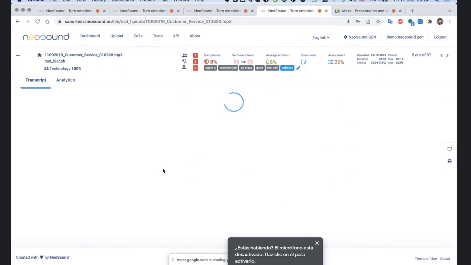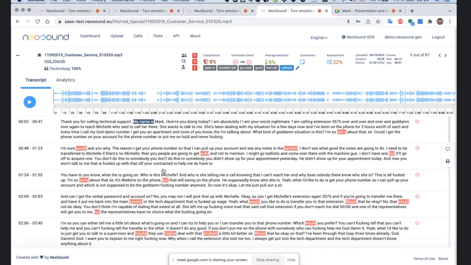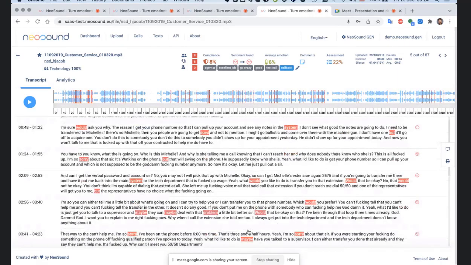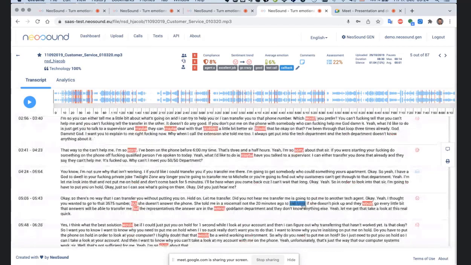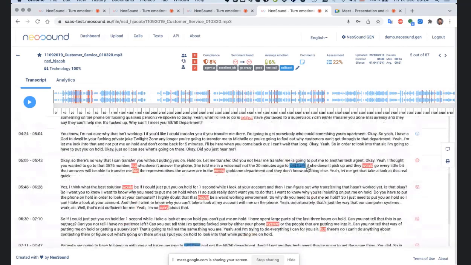Here I can see the call details. There is a player, and a transcription with highlighted words that require attention, and that could be set up for a company individually. These are actually the stop words, and some other words highlighted in a different color. I can also set that up.